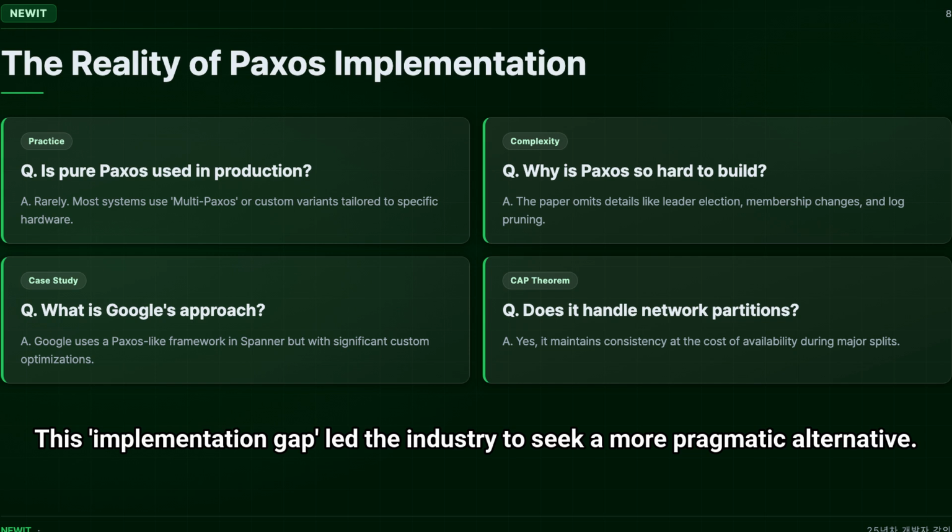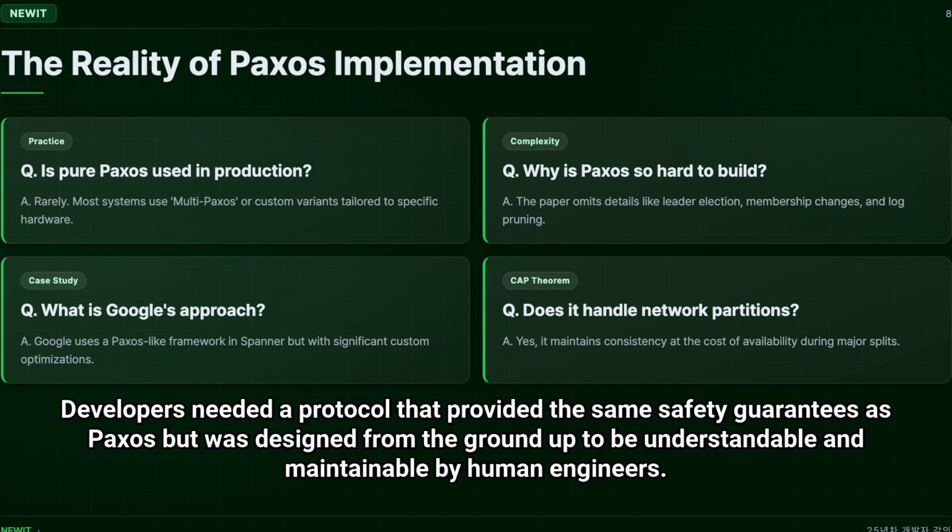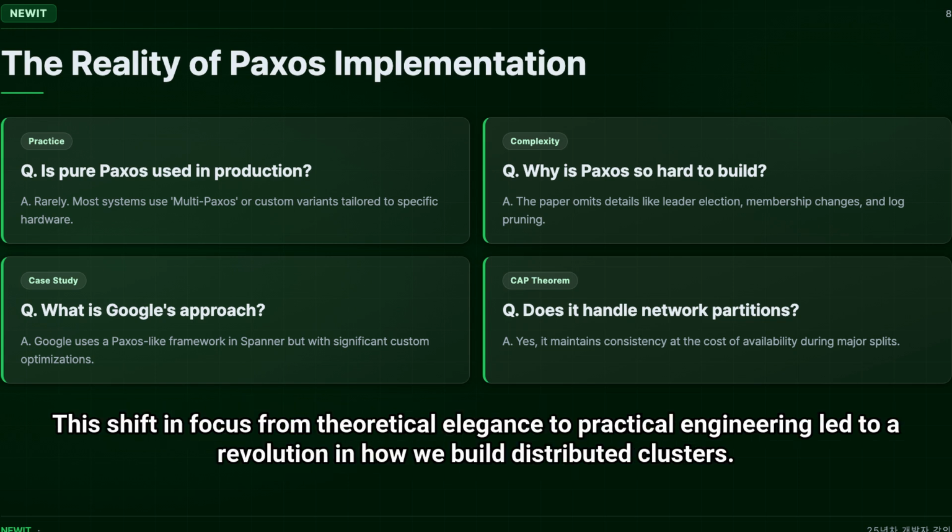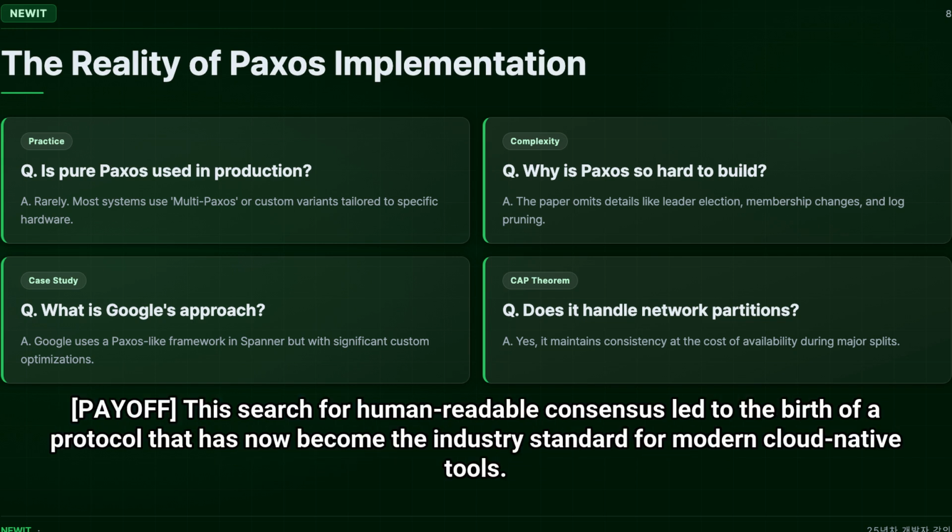This implementation gap led the industry to seek a more pragmatic alternative. Developers needed a protocol that provided the same safety guarantees as Paxos, but was designed from the ground up to be understandable and maintainable by human engineers. This shift in focus from theoretical elegance to practical engineering led to a revolution in how we build distributed clusters. This search for human-readable consensus led to the birth of a protocol that has now become the industry standard for modern cloud-native tools.